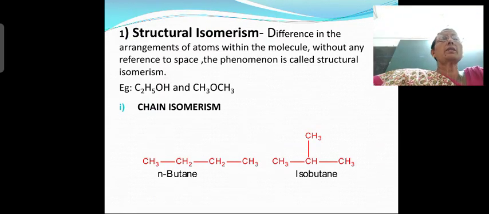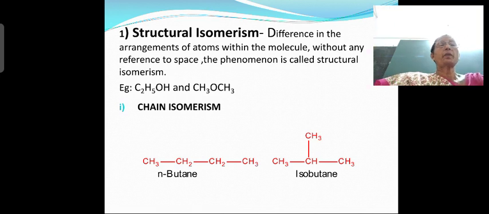Now what is structural isomerism? Difference in the arrangement of atoms within the molecule without any reference to space. That means two or more compounds having the same molecular formula but different structure. That is called structural isomerism. There are 3 subdivisions. We can broadly classify into 3 types.